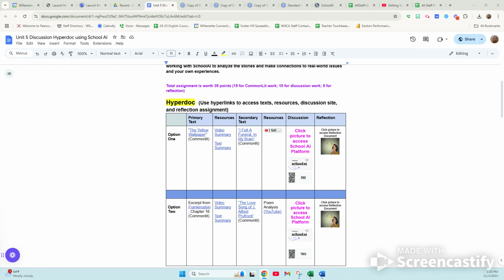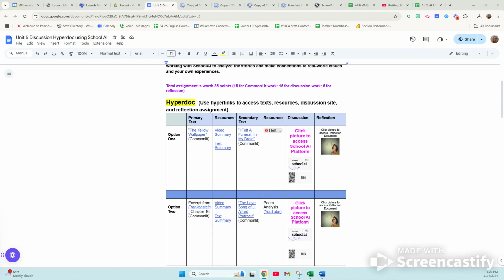If you've been on Common Lit before, you just log on and you read the story and you fill out some multiple choice questions and some short answers. I have that set up for the 2 primary texts, but not for the secondary texts. So those are just reading and the connection piece. So there's those, and then you have this discussion here. You have some resources for each of the texts in the table as well, and then you have your reflection piece. The rest of the document will walk you through everything that you need to do.